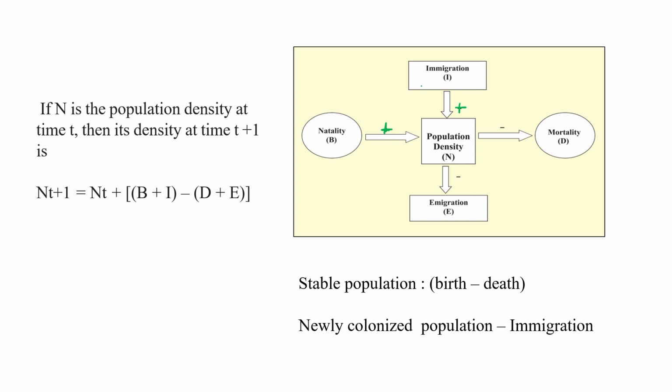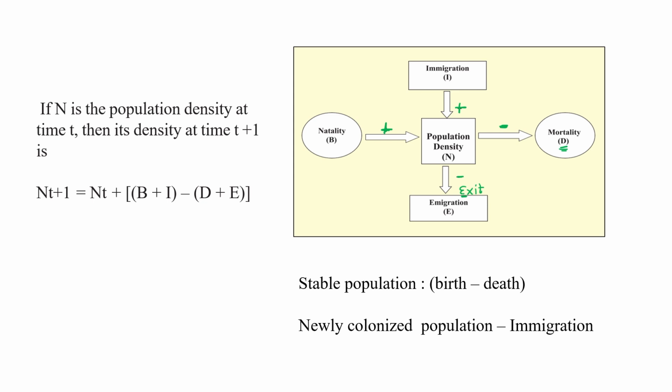But if more individuals exit, e-migration means exit, then in that case it will decrease the population density of a given area. And similarly, if mortality is high as compared to natality, then in that case also population density will get decreased in a given area.